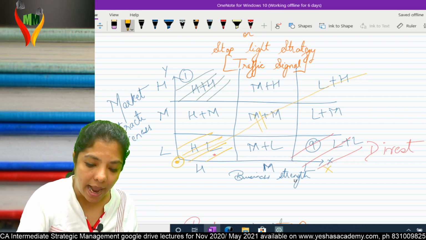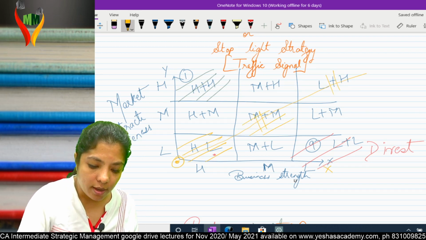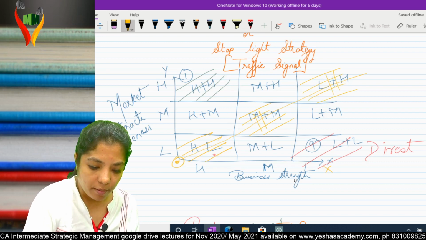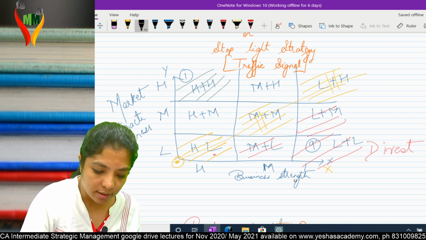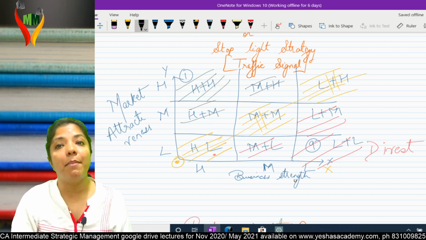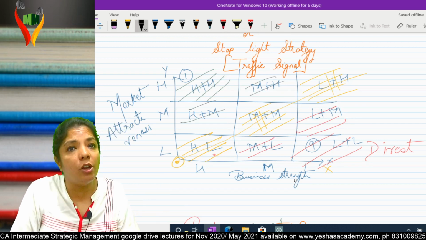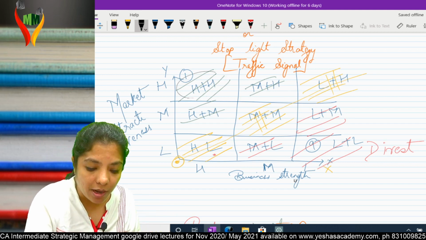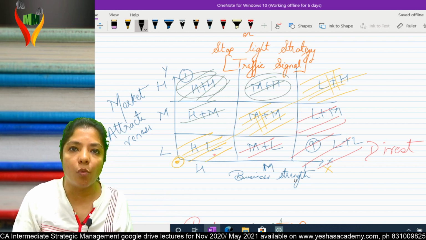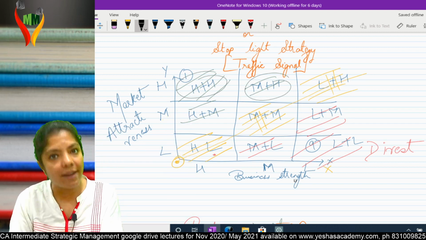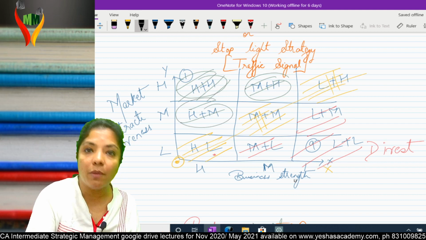Wherever this line is cutting is yellow. Below this is red. Above this is green. Am I very clear? Logically also, you can see, if both are high, no second thought, invest. One is medium, one is high, yeah, what else you want? Both high is very rarely it happens. Here it is also one medium, one high: green.